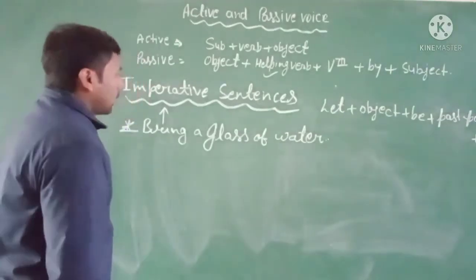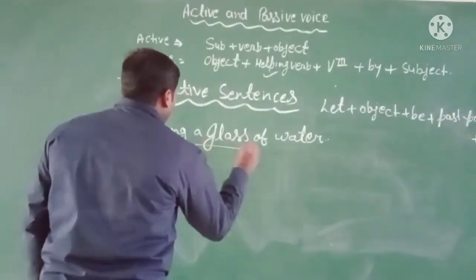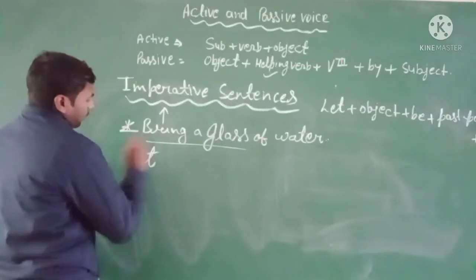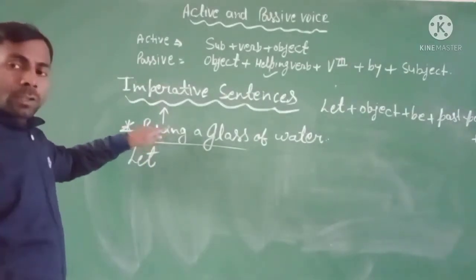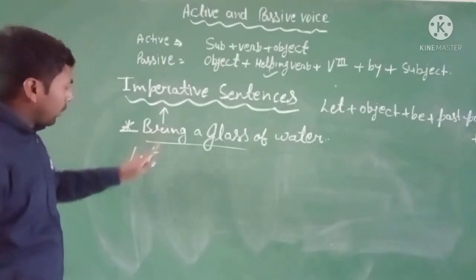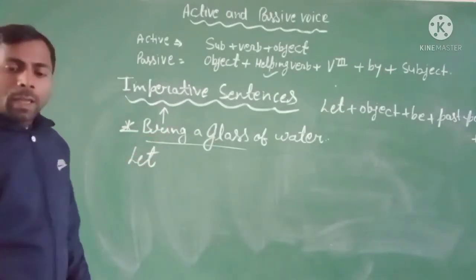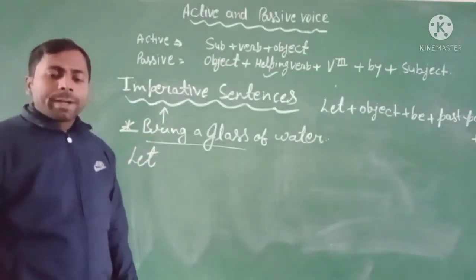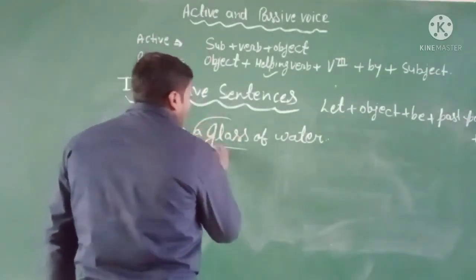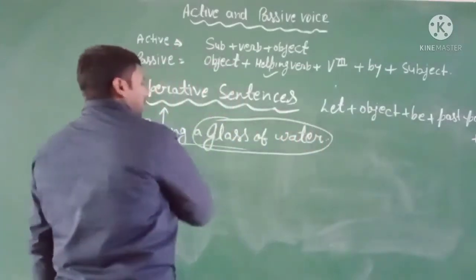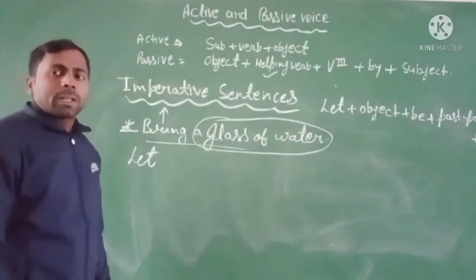So first you use let. Before changing the sentence into the passive voice, first you have to use let. Clear? And after let you have to identify the object. So you can see here a glass of water. This is the object of this sentence.